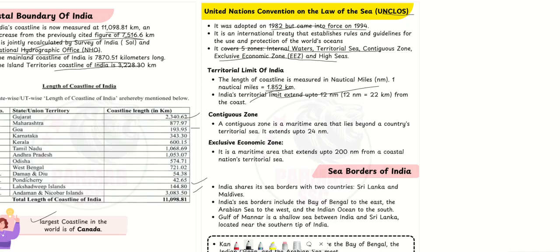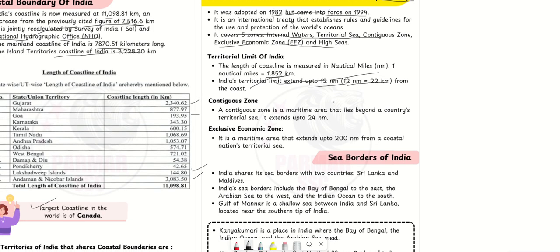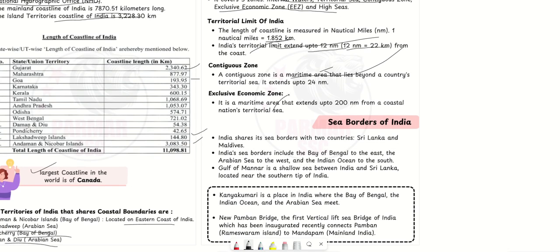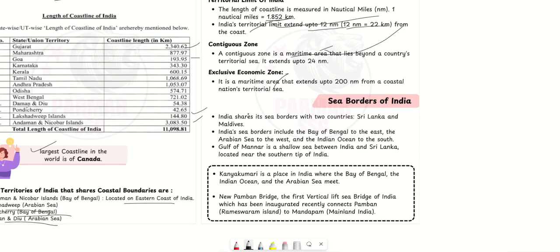Now the Indian territorial limit extends up to 12 nautical miles, and 12 nautical miles equals 22 kilometers from the coast. The contiguous zone lies beyond the territorial sea and extends up to 24 nautical miles. The exclusive economic zone extends up to 200 nautical miles from the coastal nation.